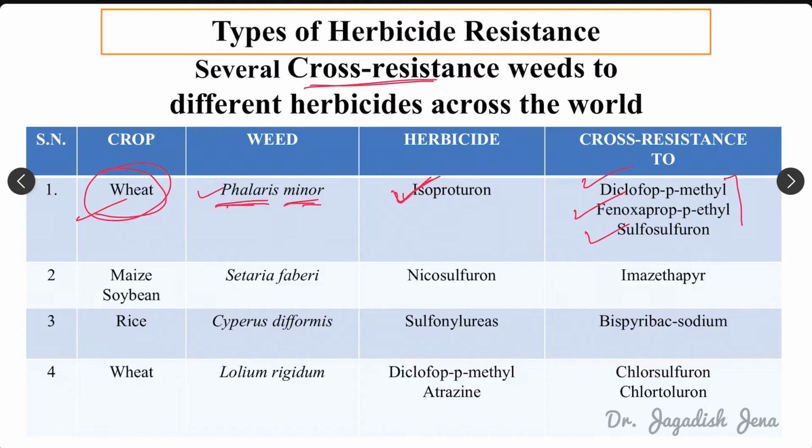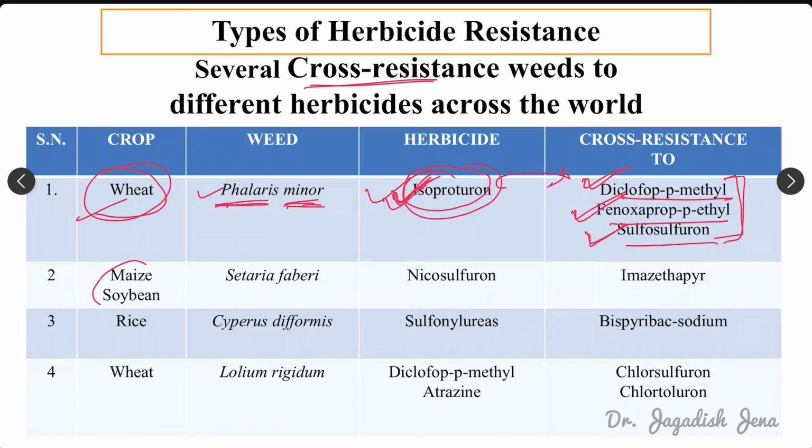Once it developed resistance to isoproturon, scientists suggested farmers go for alternate herbicides. But gradually it developed resistance to all these herbicides. So this is one example of cross resistance.